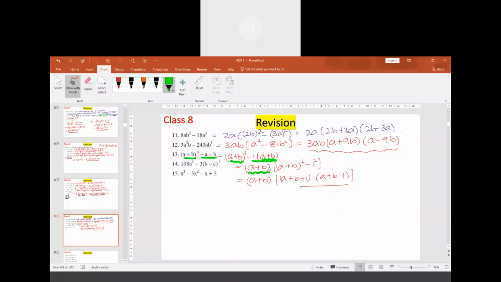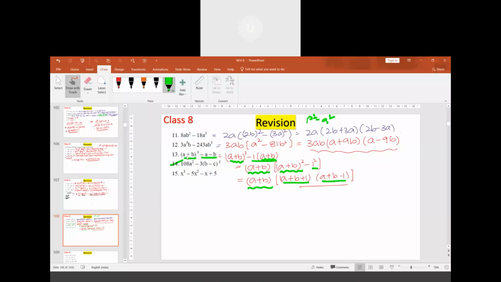If it is taken as common, from a plus b whole cube, a plus b whole square will remain, minus 1 will remain, which is 1 square. I have written it because I can again make use of the a square minus b square identity, say p square minus q square identity. This p plus q is this, p minus q is this. So the result is a plus b multiplied to a plus b plus 1 into a plus b minus 1. Understood? Yes, sir. Understood.